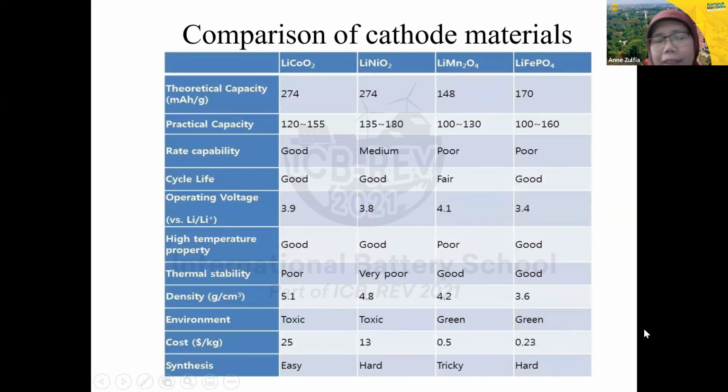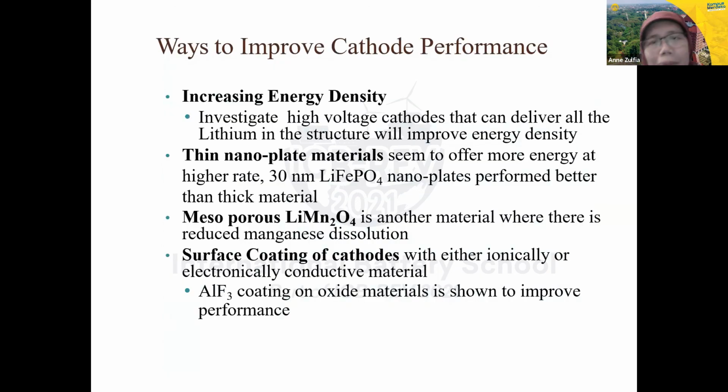Here we can find ways to improve the cathode performance. First, we can increase the energy density. Investigate the high voltage cathode that can deliver all the lithium in the structure, will improve the energy density, and then we can make thin nanoplate materials that seem to offer more energy at higher rate, and then mesoporous lithium mangan oxide, and then surface coating of the cathode.